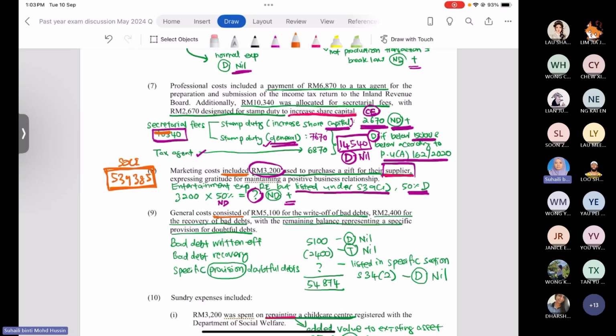Okay, so we look at the general cost. After COVID-19, after MCO, the internet is very bad.